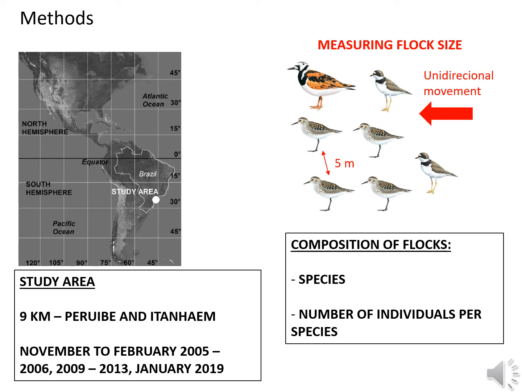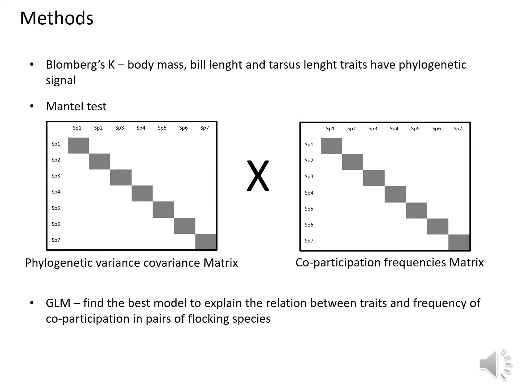We used Blomberg's K to discern if body mass, bill, and tarsus lengths have phylogenetic signal. The Mantel test was used to identify a relation between phylogenetic variance-covariance metrics and frequency of co-participation between species. The GLM was used to find the best model that explained the relation between modular difference in traits between pairs of co-participating species and their frequency of co-participation in flocks.